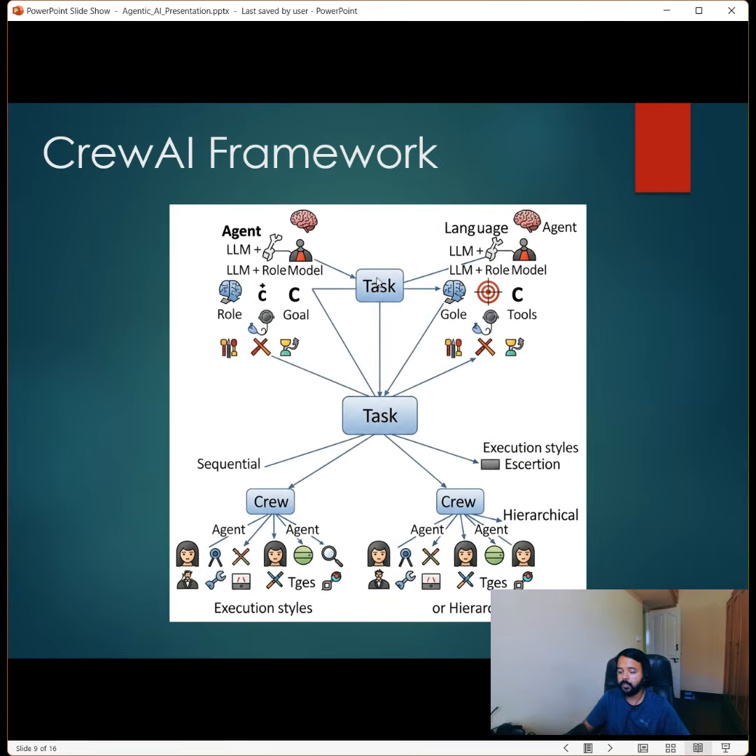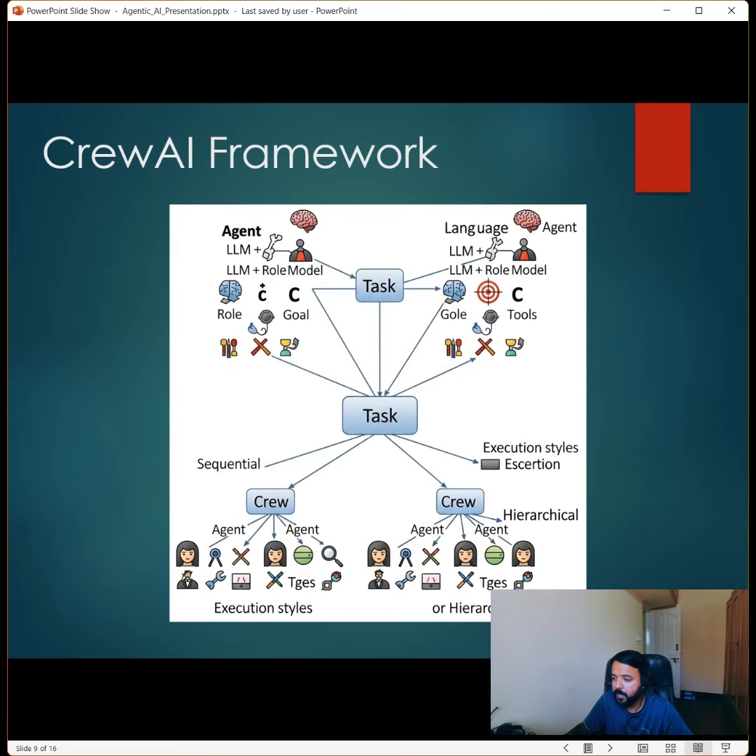Then we use the models, like which model we need to use, like GPT-4 or anything. Then we have a goal: what goal we want to achieve through this crew. Then we have a task for each crew, like there will be one crew which, in this example, is looking at the tasks of other crews. So this is the hierarchical pattern. Hierarchical means one manager crew is overseeing the tasks of other crews.